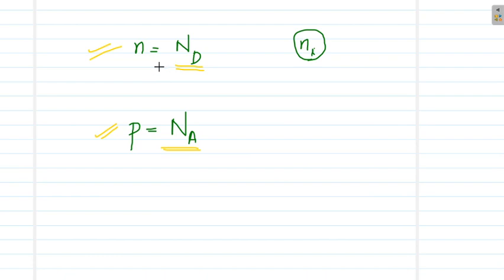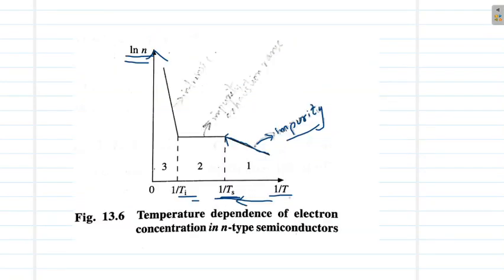As we have seen here, N and P will be a constant at T equal to Ts and in the range near to Ts. So we can see in the impurity exhaustion range, there is a constant region of concentration of charge carriers where no change is seen with respect to temperature.